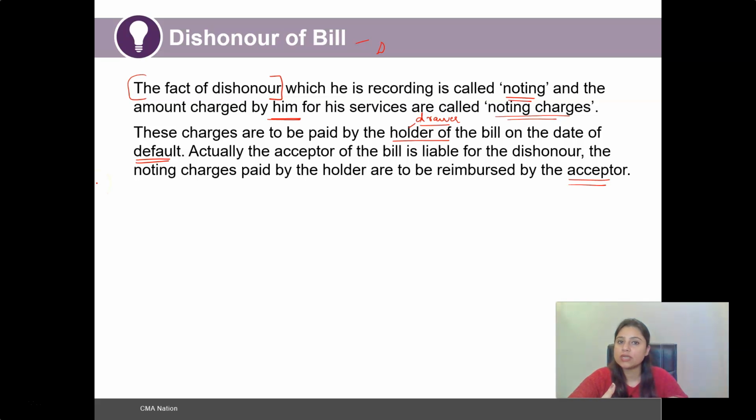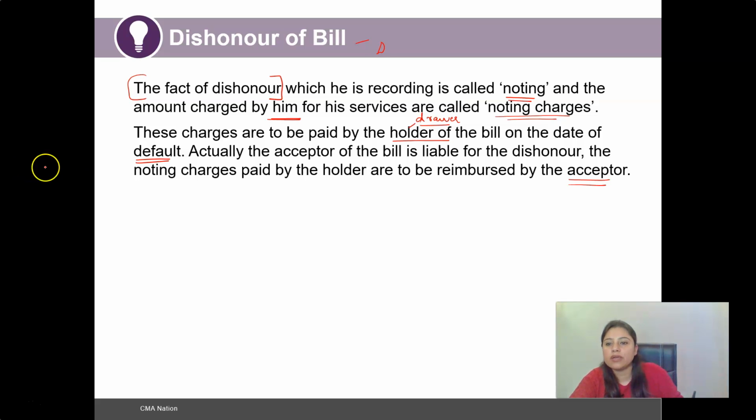However, such noting charges are put on by the drawer of the bill in order to produce it as legal evidence in front of any third party, endorsee, bank or the discounting house. For such reason, the drawer for that particular time would bear those noting charges, and then later would get it reimbursed from the acceptor. So I hope the concept of dishonoring of the bill is clear.